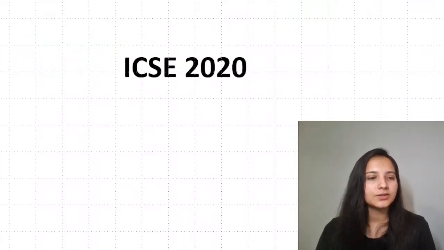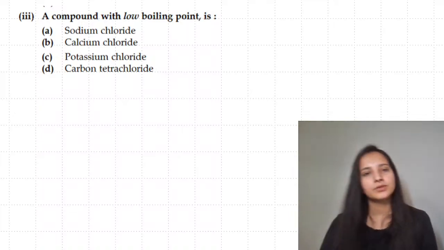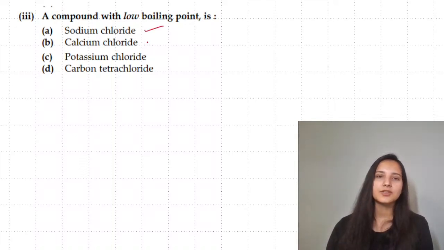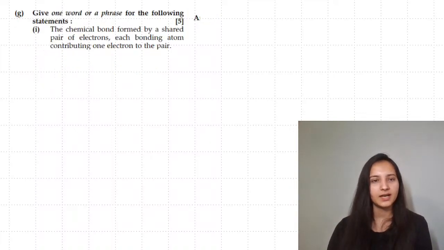Okay, ICSE 2022 now. A compound with low boiling point. Covalent compounds have low boiling point. Sodium chloride ionic, calcium chloride ionic, potassium chloride ionic. So carbon tetrachloride will be your answer.